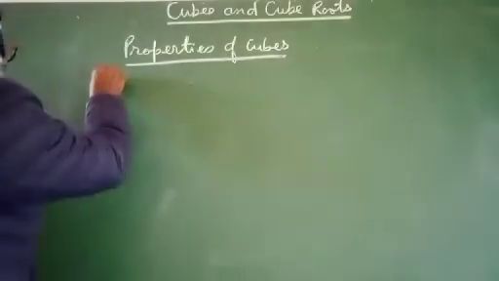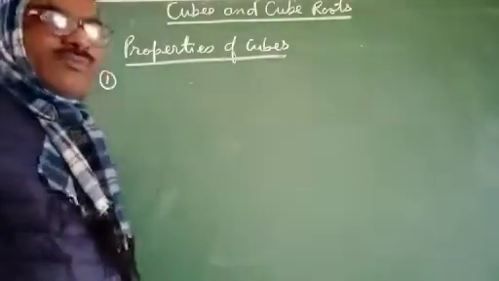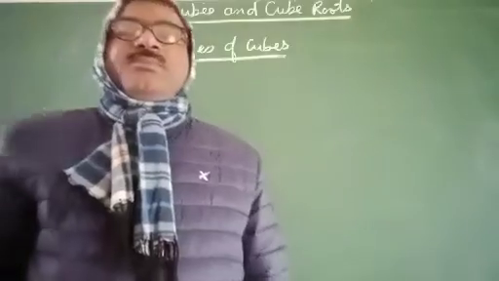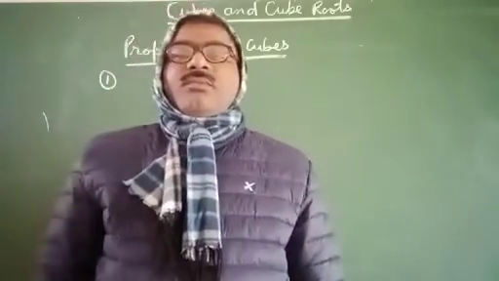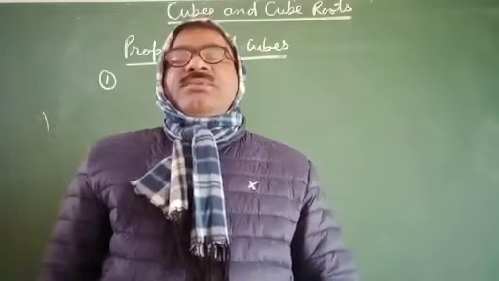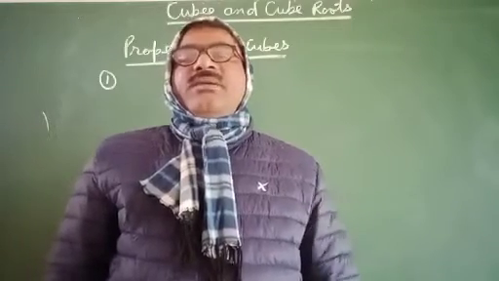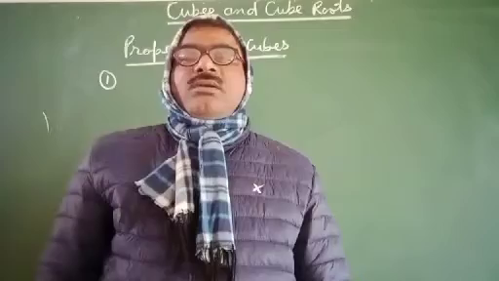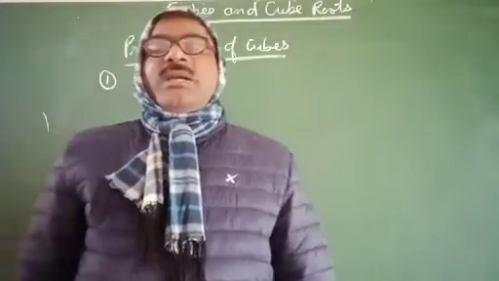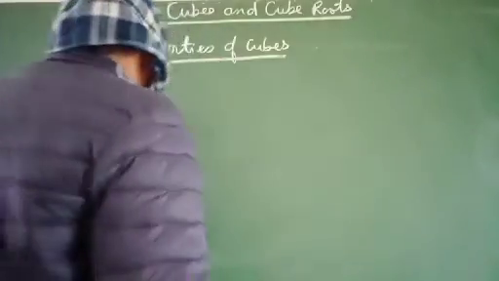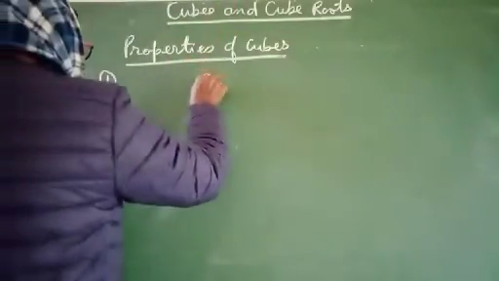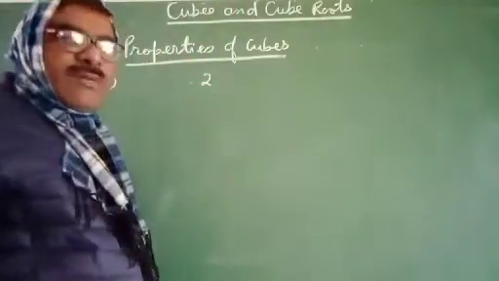The first property of cube is if you multiply an even number three times, then we get an even number. It means the cube of an even number is an even number. Let us suppose 2. 2 is an even number.